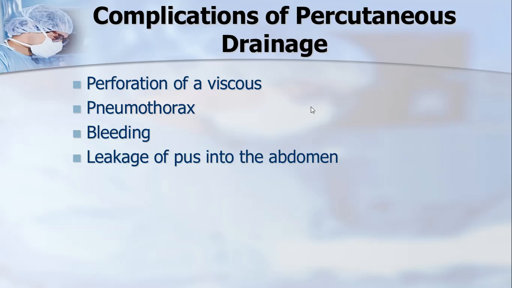If you enter into the thoracic space, patient can develop pneumothorax. Bleeding is once again a problem, as patient is already in a compromised physical health. He has got issues, so bleeding can occur, and leakage of pus into the abdominal cavity, producing localized or generalized peritonitis. This is also one of the complications, although rare, but potential is always there.